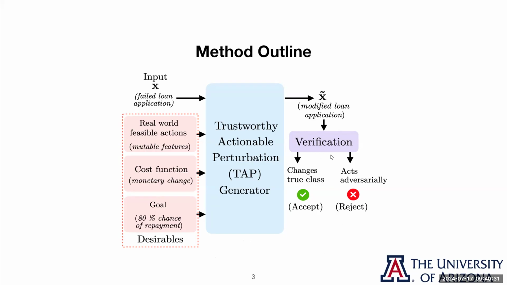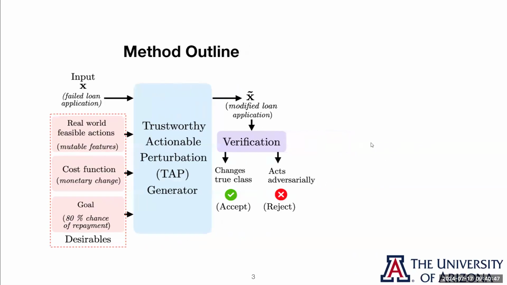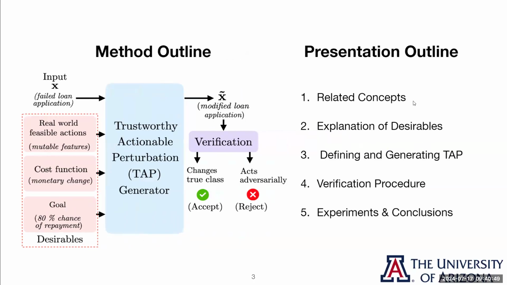This verification procedure tests whether our modifications are acting adversarially, like an adversarial example, meaning they fool the classifier but don't change the true class probabilities, or whether we're actually having the intended effect in the real world. Our outline for this presentation is we'll first talk about some related concepts, and then we'll go in depth on these desirables, which will lead us directly into a definition of TAP and a way of generating TAP. We'll next talk about our verification procedure, and finally we'll discuss our experiments and the conclusions that we reached.